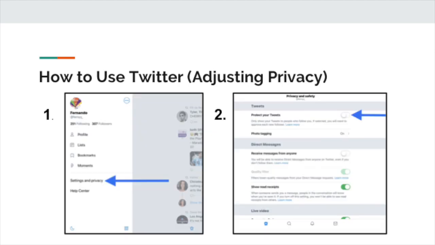When it comes to privacy, you can decide who sees your tweets. You can decide to opt out of people retweeting your tweets so that only your friends can view your content. To edit privacy settings, scroll down to the settings icon and click on Settings and Privacy.